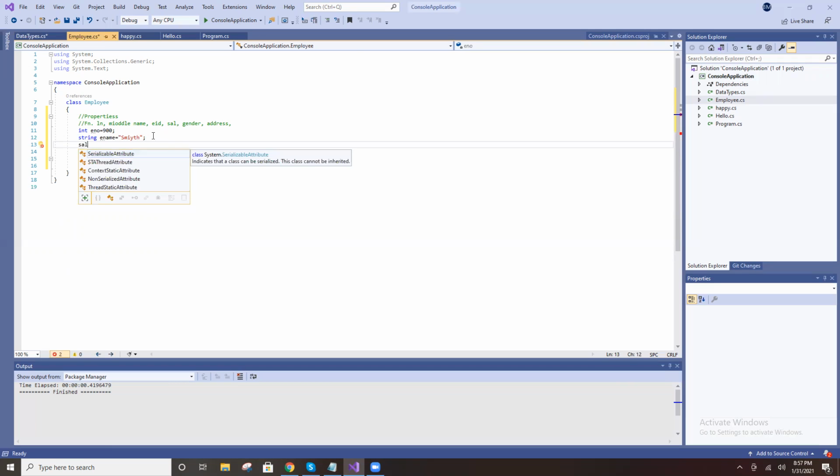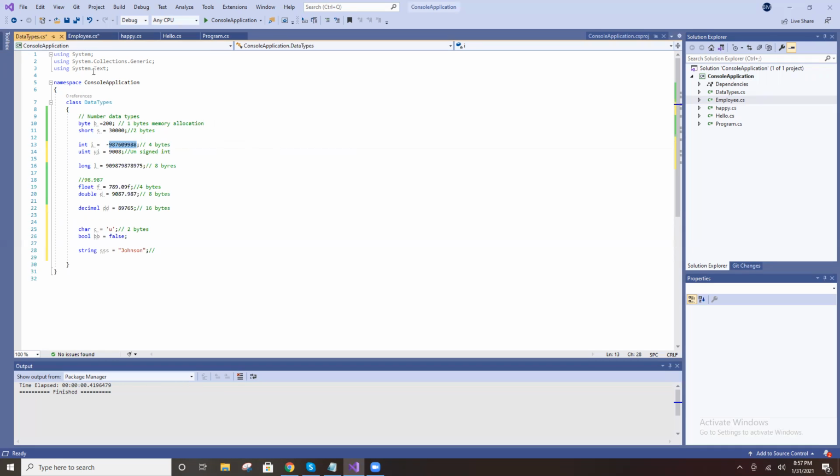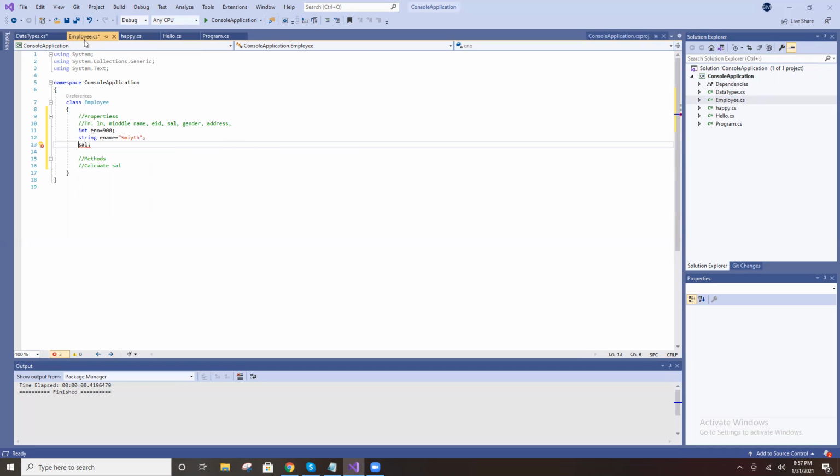Salary. Now tell me which data type is preferable. We could go for long, so long is also preferable. But we can go for float as well, because it might come as a decimal. Float also is possible.